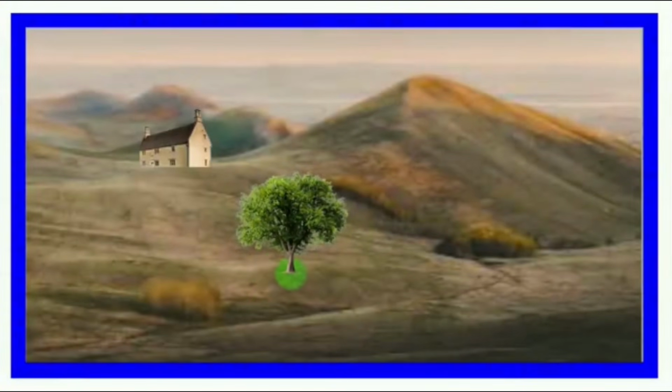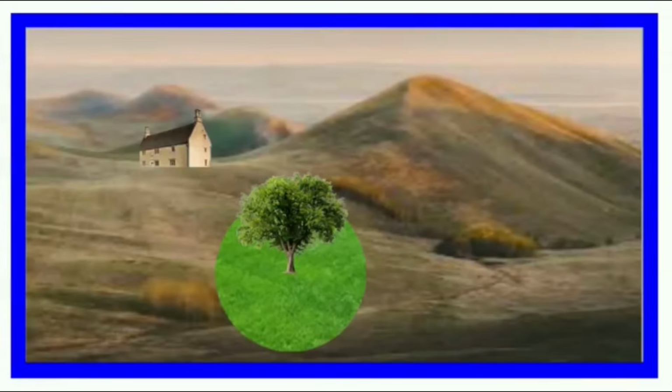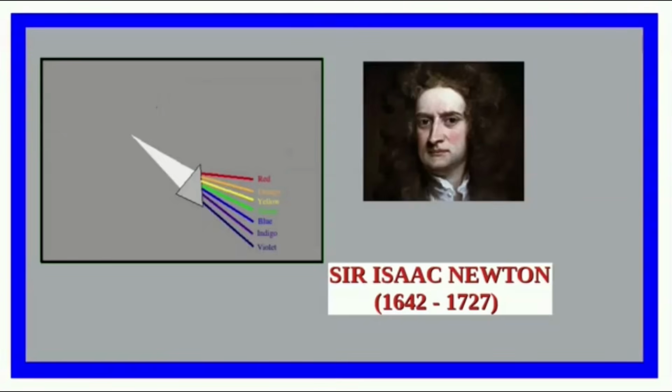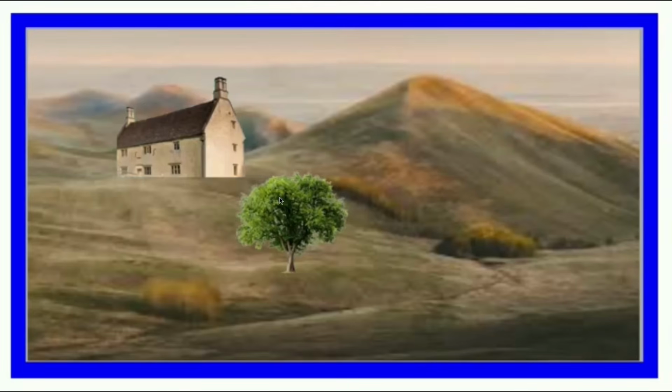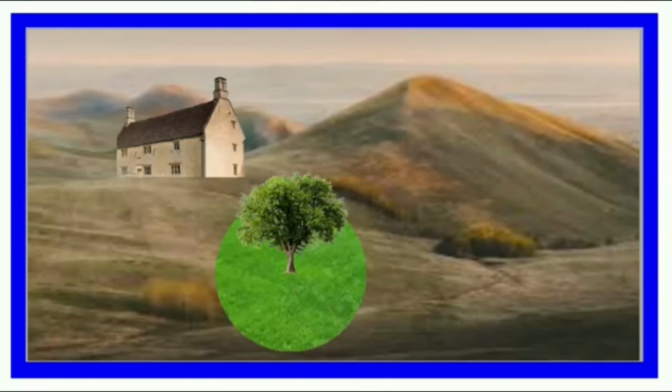There was a house, the prettiest house that you ever did see. The house was near the tree. There was a Newton. He was a scientist, the greatest of all that you ever did see. Newton was staying in that house which was near the tree, and the tree in the valley, and the green grass grew all around.